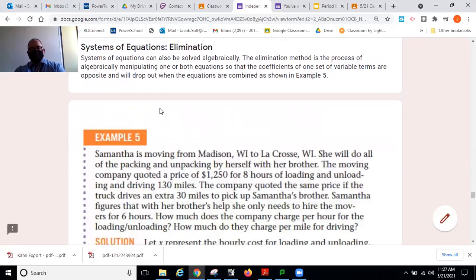So here we go. This is Friday. Systems of equations, elimination. Systems of equations can also be solved algebraically, not just using your calculator.